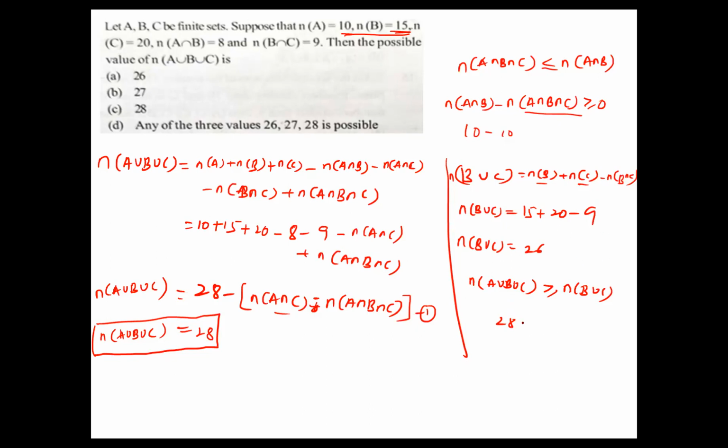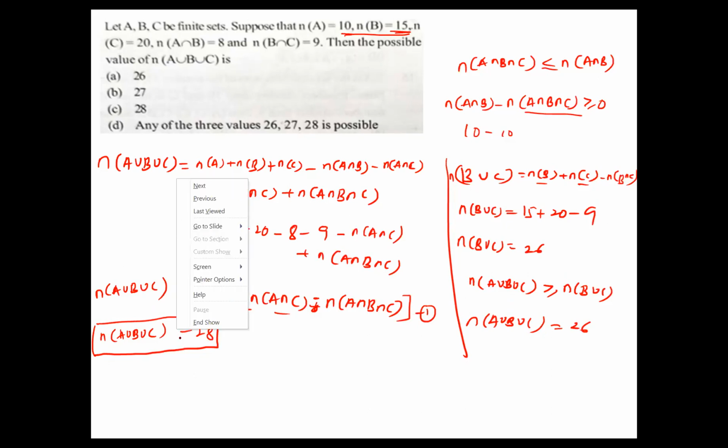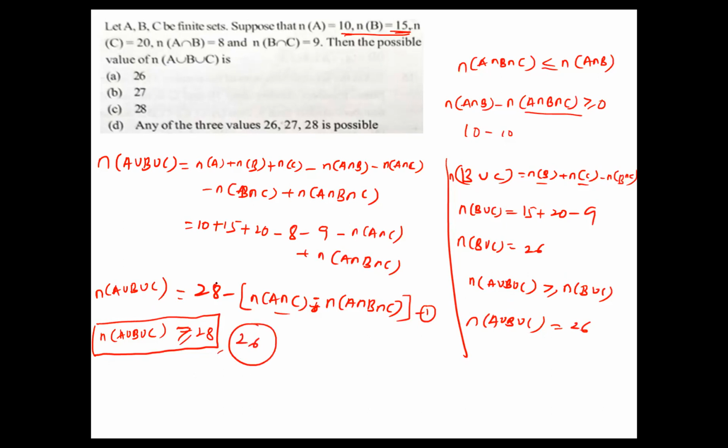What about n(A∪B∪C)? What value did you get? 26. So it is greater than or equal to 26, up to 28. With 26 and 28, one more value, 27, is possible. So option D is the right answer.